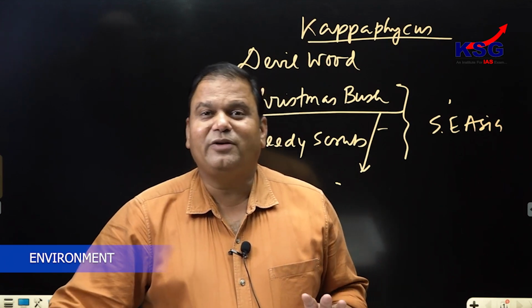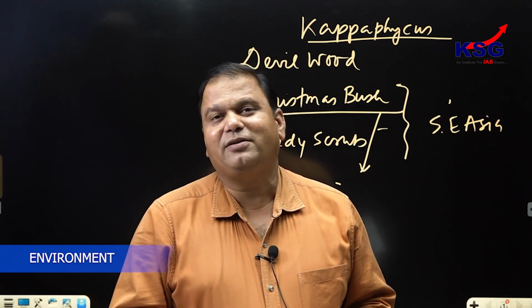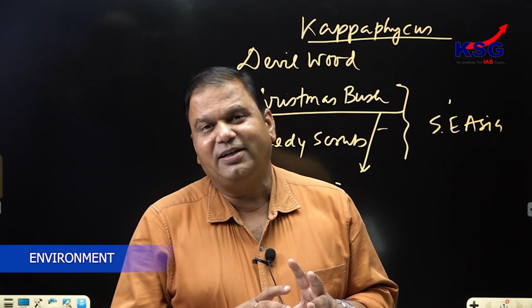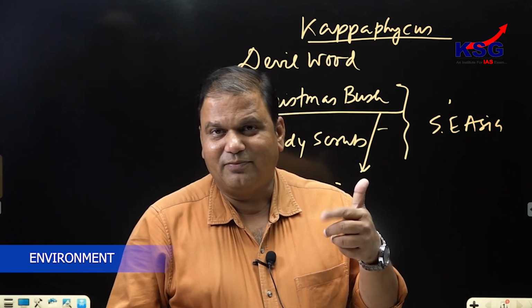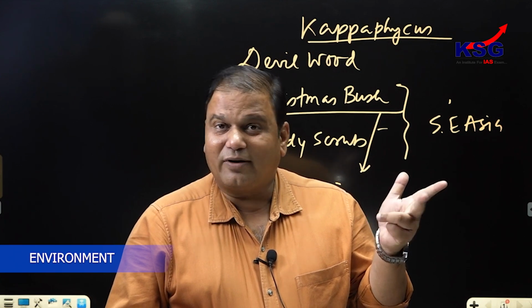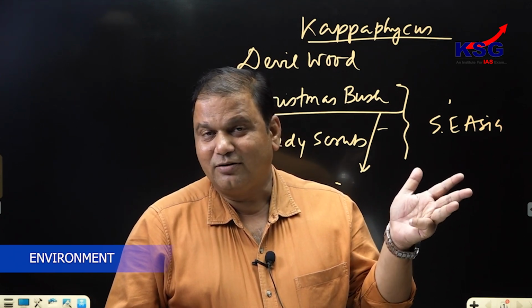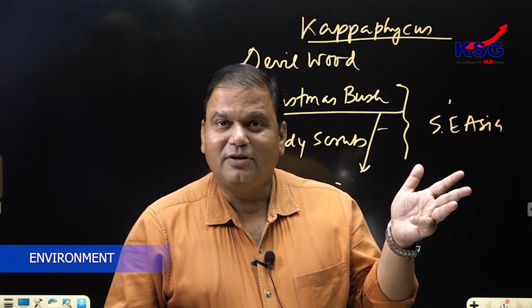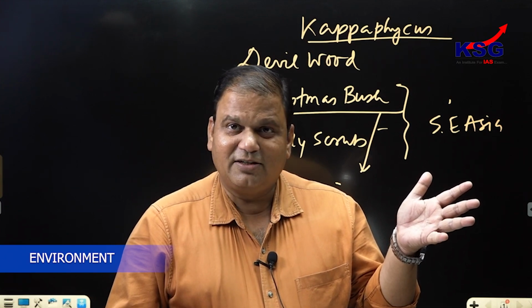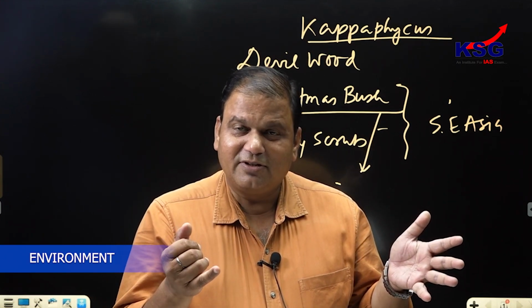So what have we learned today? In brief, we have learned some invasive plants in India, which include Parthenium, Lantana, water hyacinth, Juliflora, Kappaphycus, the Christmas bush, and blue pine.